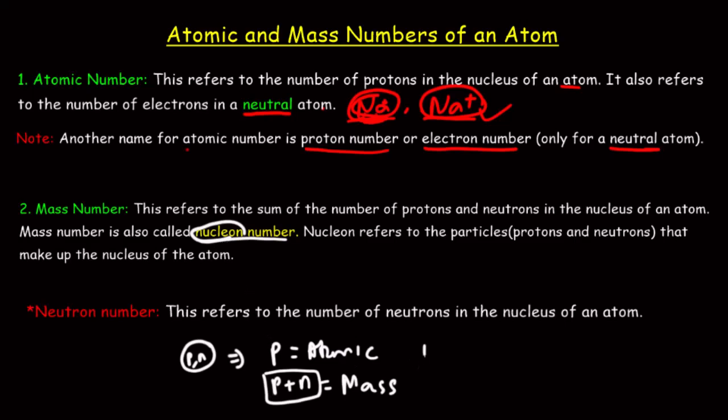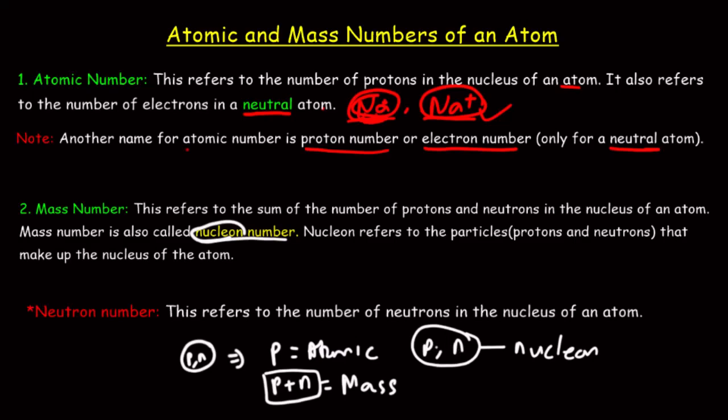So what it means is that if you put protons and neutrons together, the collective name for these two is what we call the nucleon. You can see from the mass number that we are putting the proton and the neutron together. And we've seen that the proton and the neutron are collectively called nucleon. So it is logical for us to also call the mass number the nucleon number, because nucleon number also puts together the proton and then the neutron.